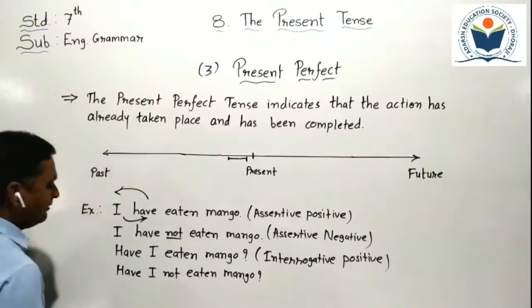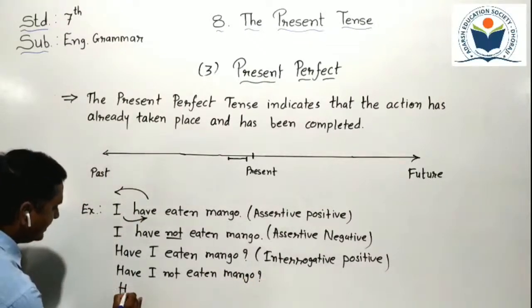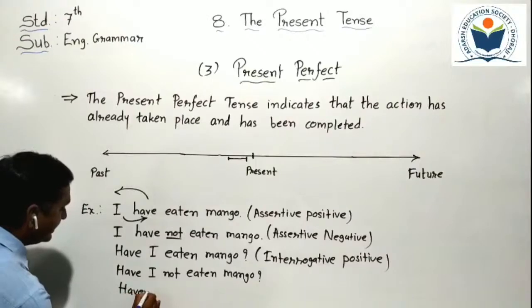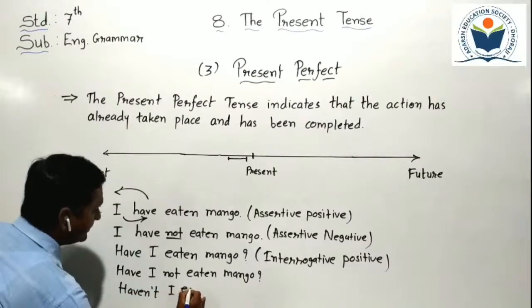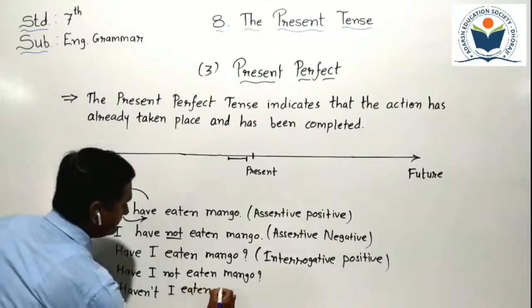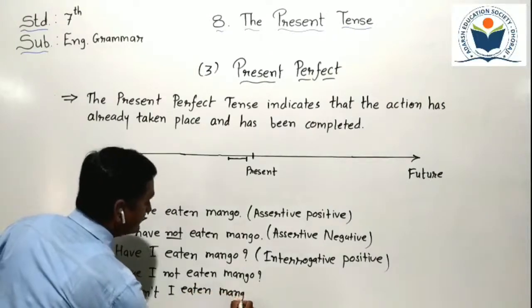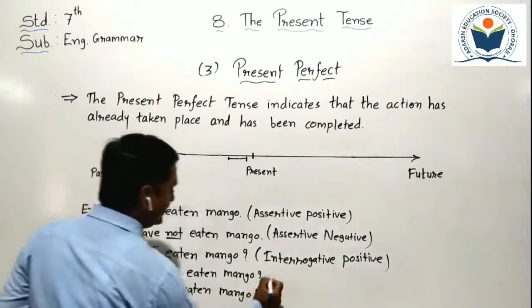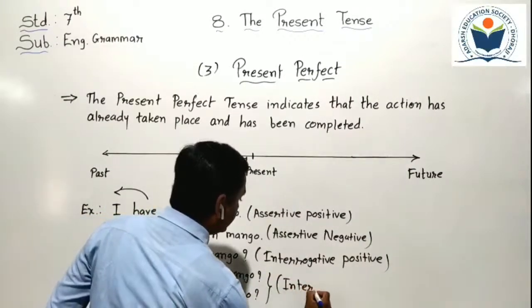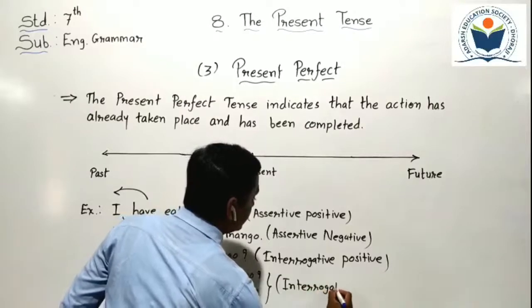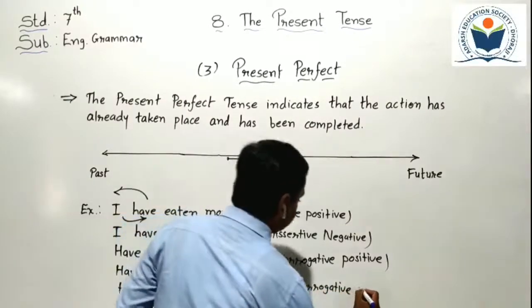With contraction, how does it happen? With contraction, we can write like that: Haven't I eaten mango? Both sentences become interrogative negative. Interrogative negative sentence.